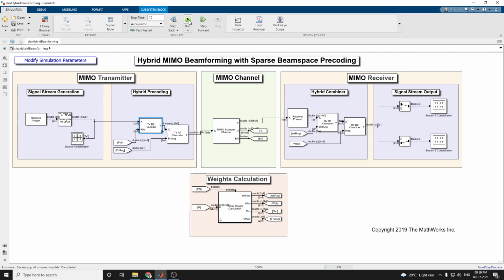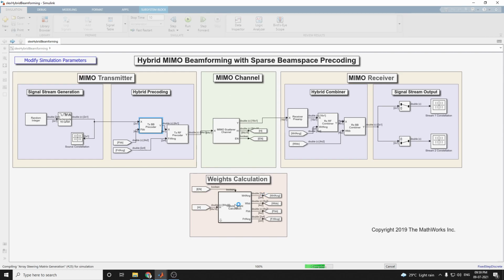Okay, now let's run this. We are choosing the first algorithm, which is called the QSHB algorithm. The QSHB algorithm produces two sets of matrices. The first is the precoding matrices, FRF and FBB, and the second is the combiner matrices, WRF and WBB. After that, you can see the output.